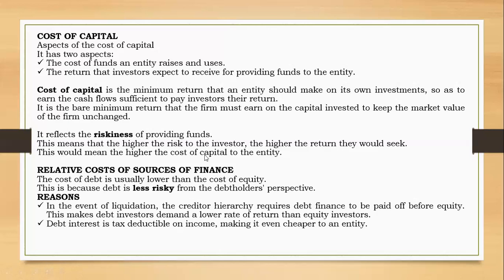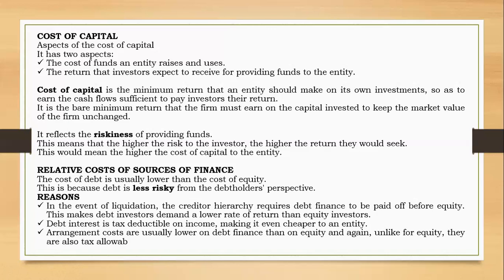Now we are saying again, arrangement costs are usually lower on debt finance than on equity. And again, unlike for equity, they are also tax allowable. You have these issue costs when you need to secure debt, or maybe equity, you have to pay these flotation costs. To pay those costs, for debt, the costs are usually cheaper than for equity. But in addition, there is also tax allowance, just like there is on interest.